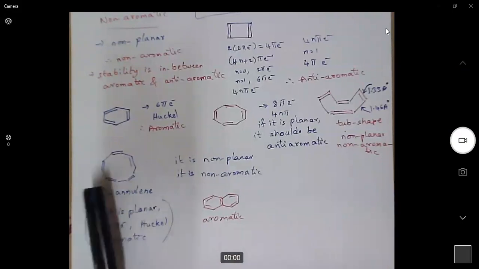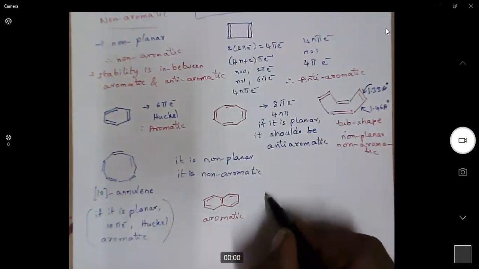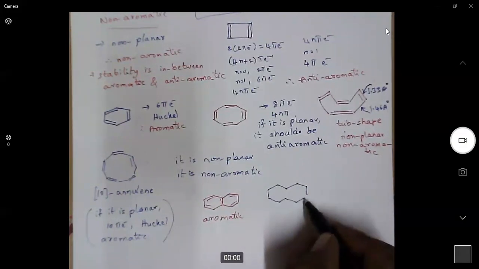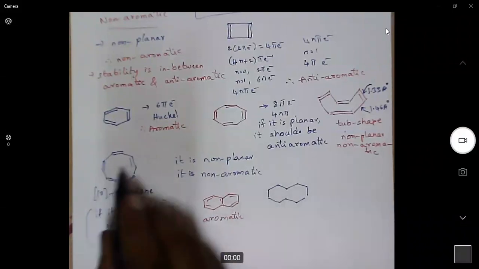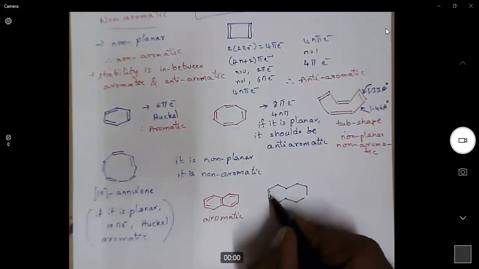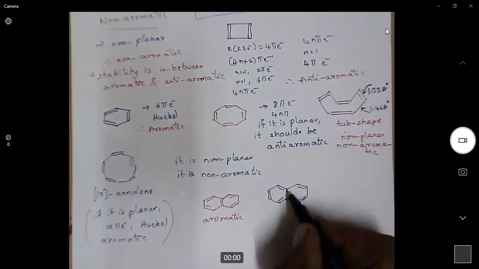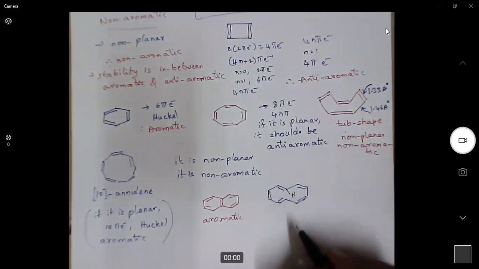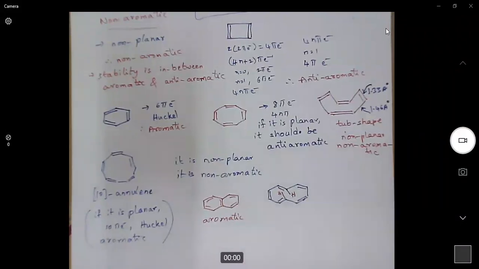Now we can try to draw [10]annulene like naphthalene. When we do so, we don't write this bond, okay? Because there is no bridging. So there are 5 double bonds. Now here is a hydrogen which is pointed inside the ring, and here also there is another hydrogen which is pointed inside the ring.